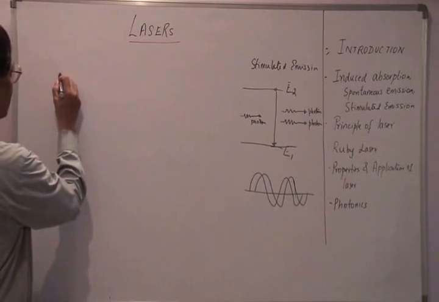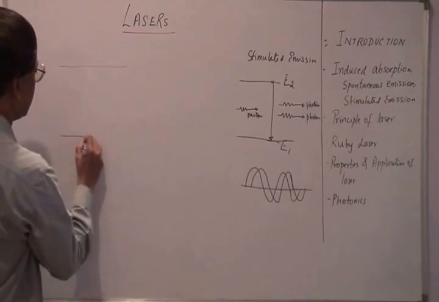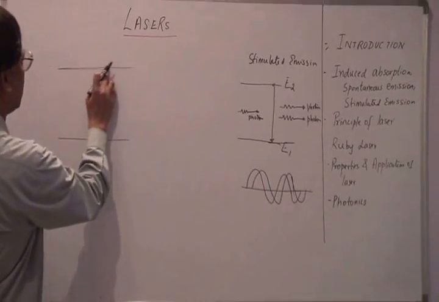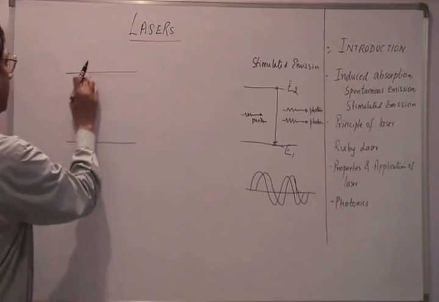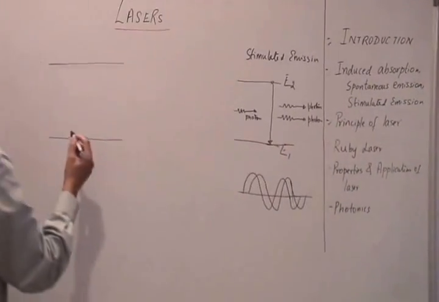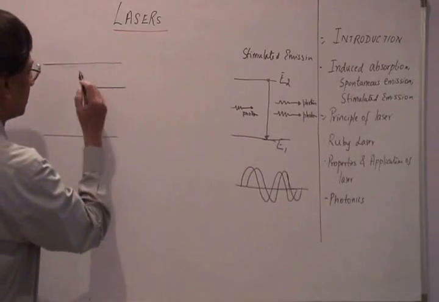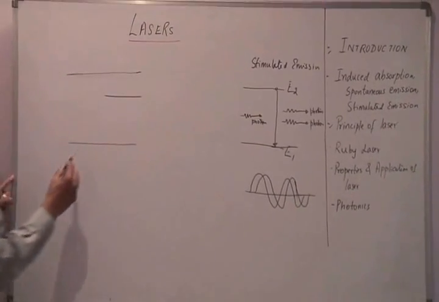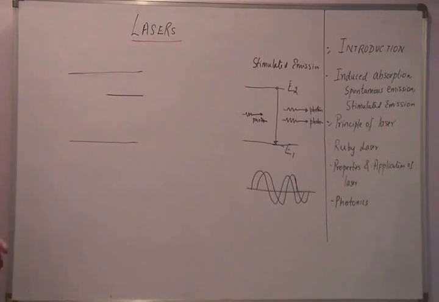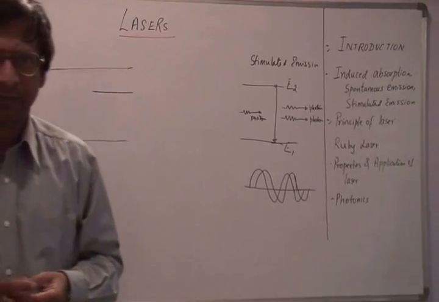Now let us assume that I have an energy level here wherein the atom can stay in the excited state for a longer duration of time.